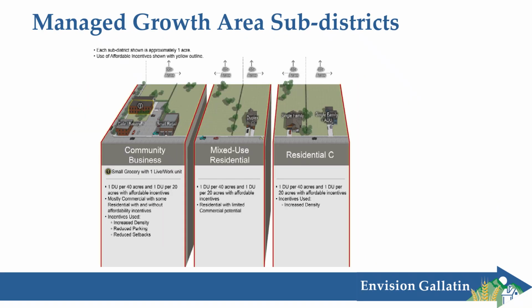And then we've got the managed growth area example subdistrict graphic. So this one is different than the previous two because low densities are recommended here. Each subdistrict shown is an acre, but if you look at the upper part of this graphic, it continues on. The arrows show that each subdistrict continues on in increments of 20 or 40 acres. So just keep in mind, try and visualize the development type shown here being on 1 acre of a larger 20 or 40 acre parcel, but otherwise it reads the same way as the other 2 graphics.